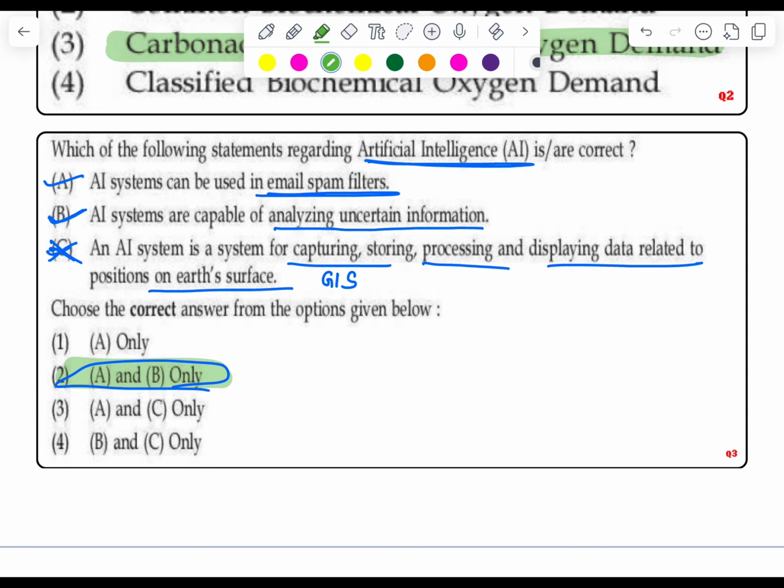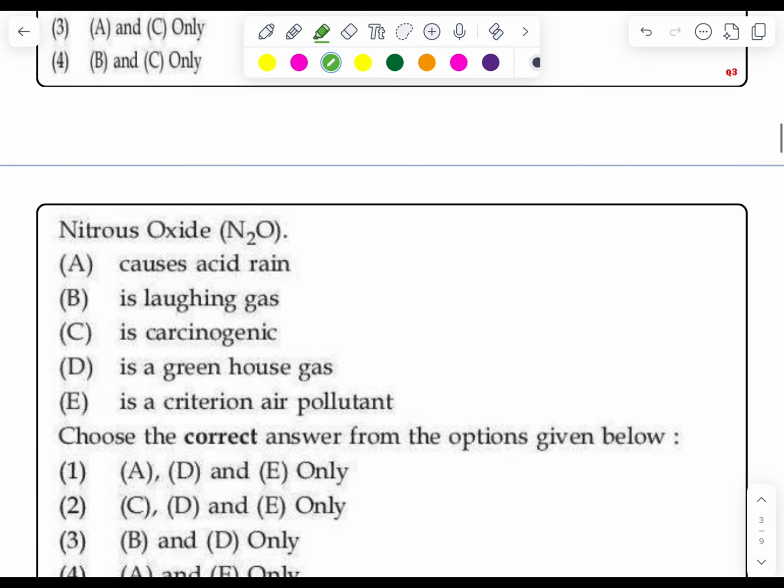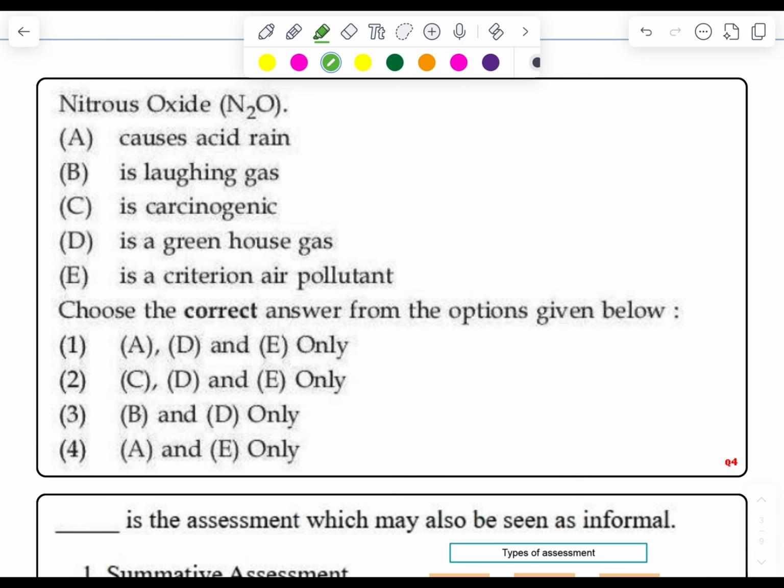Now moving to the next question, question number 4. We have to consider the following statements about nitrous oxide. First statement says it causes acid rain. No, it is an incorrect statement. Second, it is a laughing gas. Yes, it is a laughing gas.